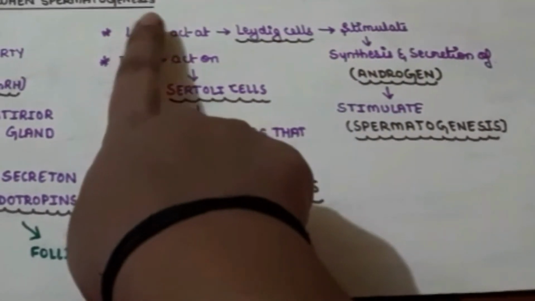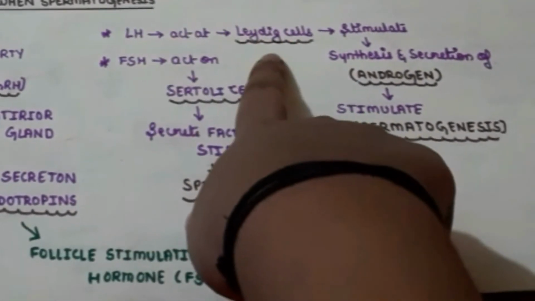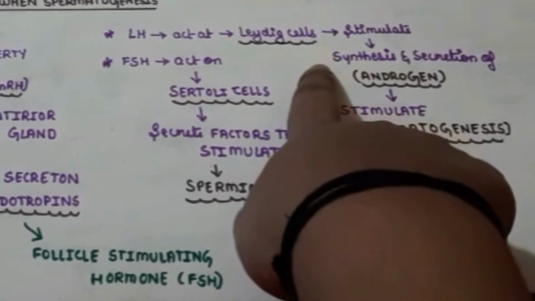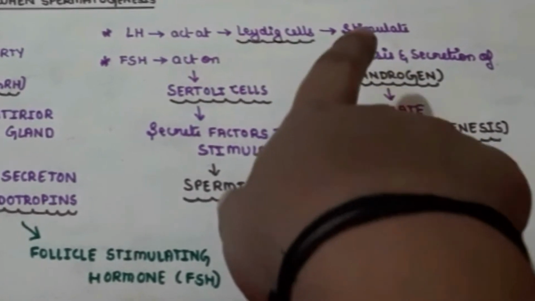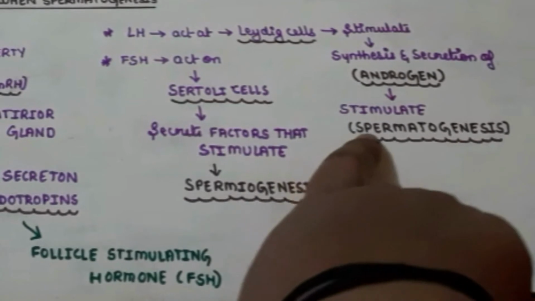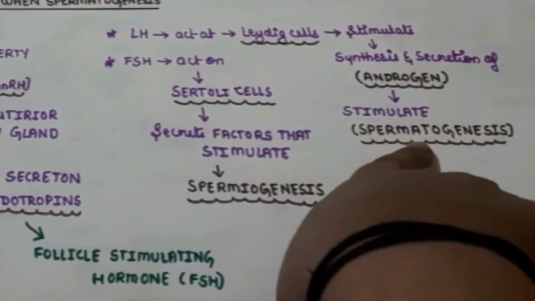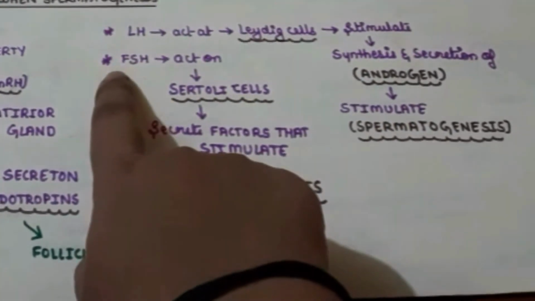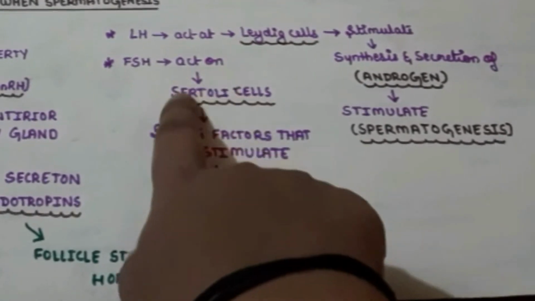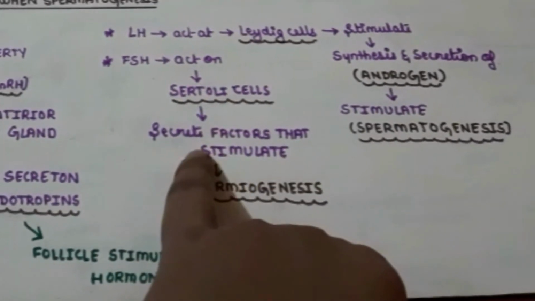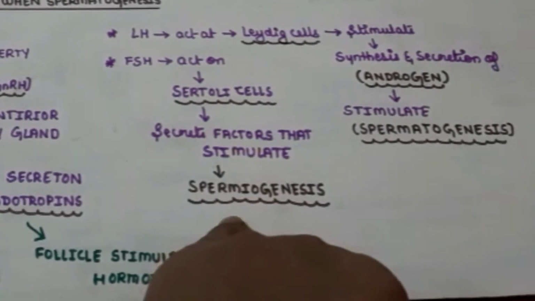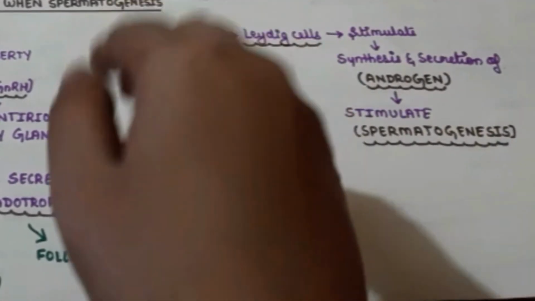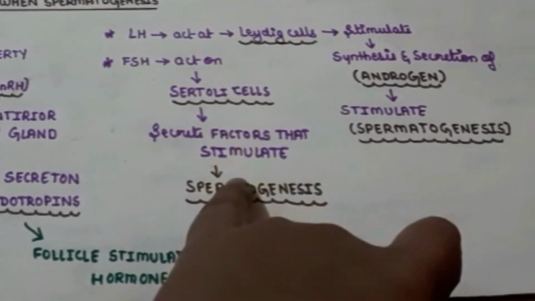Luteinizing hormone acts on the Leydig cells, stimulating the synthesis and secretion of androgens. These androgens stimulate spermatogenesis, so the whole process is started by luteinizing hormone. Follicle stimulating hormone acts on the Sertoli cells, which secrete certain factors that stimulate spermiogenesis, the formation of the sperm.